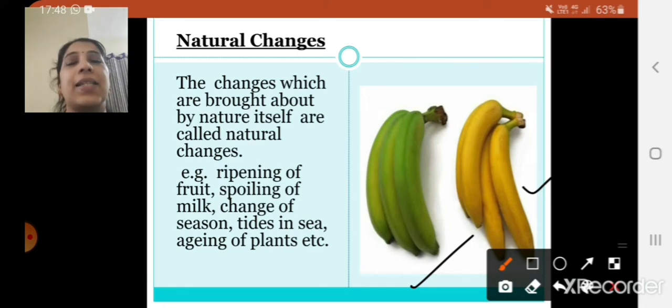Then tides in the sea also, the high tide, low tide, this all occurs naturally. Aging of plants, right? The plants also grow and then they die. So these all occur naturally. So the changes which are brought about by nature itself are called natural changes. Examples are ripening of fruit, spoiling of milk, change in seasons, tides in sea, aging of plants, etc.